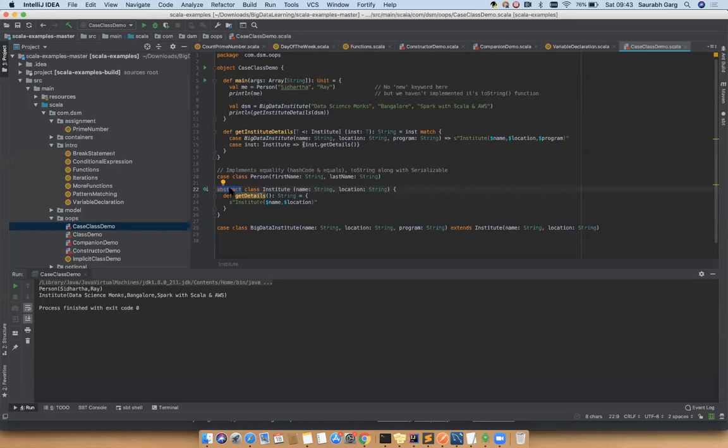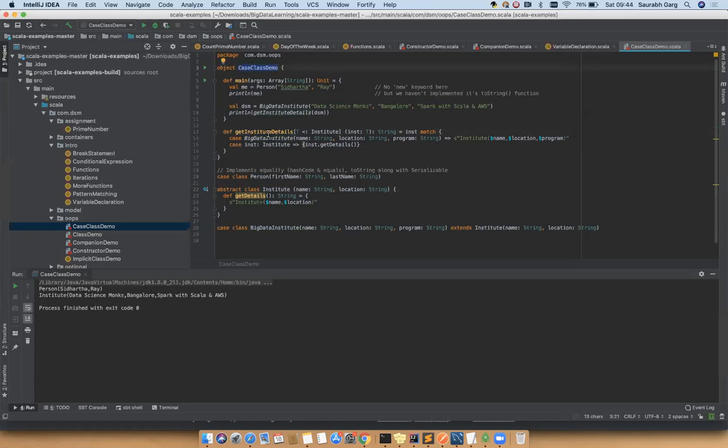That is called an abstract class: when you declare a class with some functions with a fully implemented body or definition, and some functions which don't have a concrete definition or function body. Here I showed only a function with a body, but you can define functions without any function body also. That means the child classes have to implement or override those functions. I created an abstract class Institute, a subclass called Big Data Institute, and then defined a function inside the case class demo.